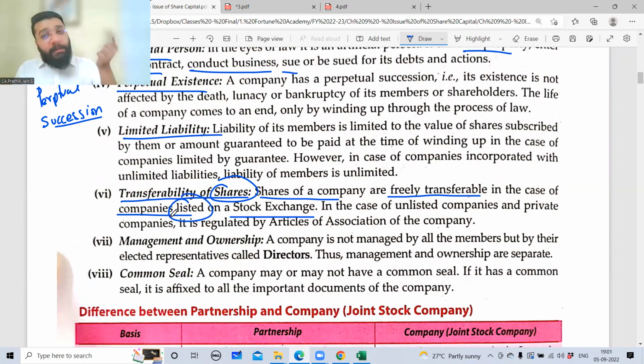That is very easy. But if a public company is unlisted, here we are talking about listed on the stock exchange. Unlisted company means they are a public company, but they are not listed anywhere on the stock exchange, which means their shares cannot be that easily traded in the stock market. So in that case, what you have to do? You have to follow the manual procedure to transfer. The manual procedure will take a lot of time. And for that, you have to follow the rules and regulations laid down in the Articles of Association. What is Articles of Association? It is basically the rule book that the company is supposed to follow for their internal management.